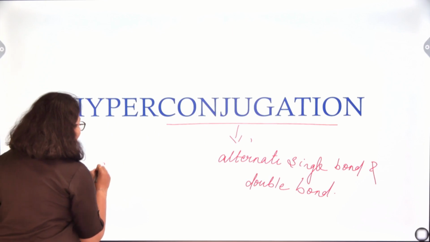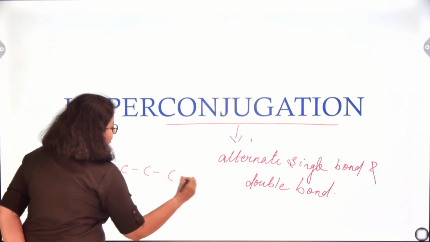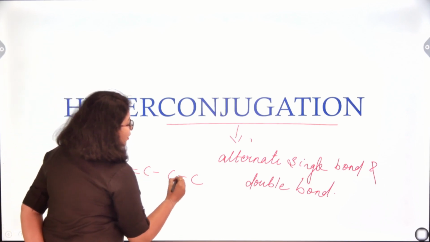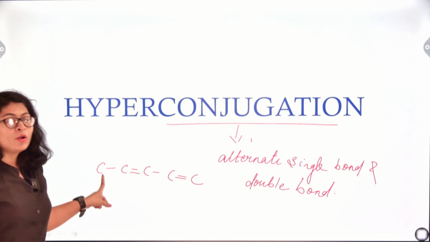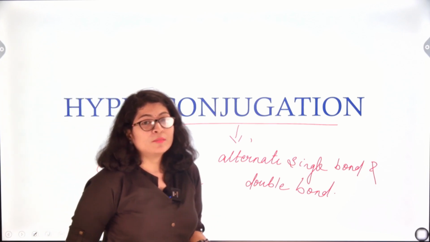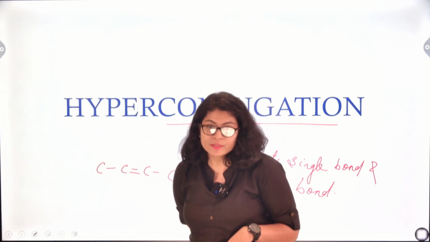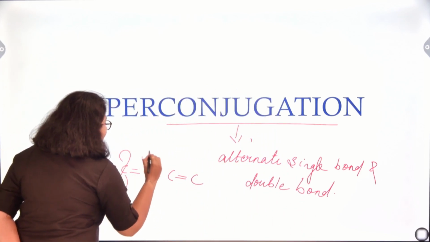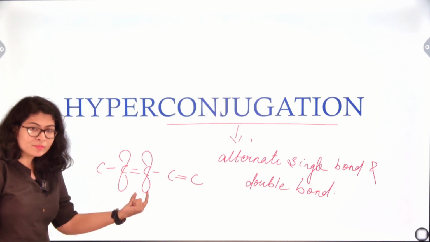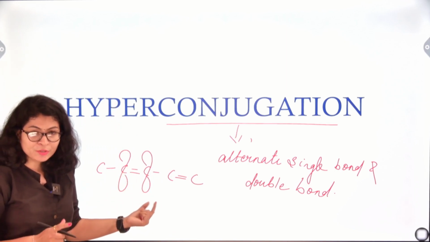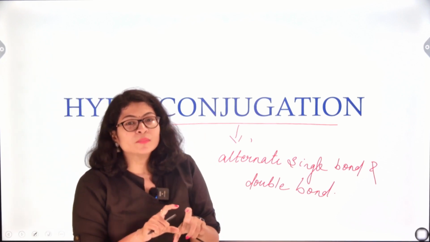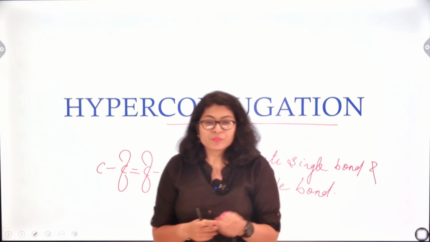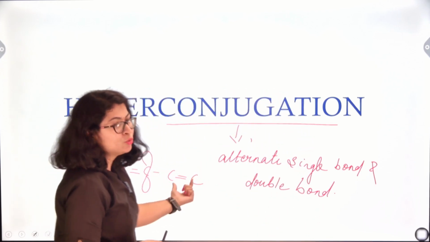Suppose I have a carbon chain wherein carbon atoms are connected by a single bond followed by a double bond, then a single bond and a double bond. Basically, a system of alternate single and double bonds, a conjugated system. In that case, what happens? How is this double bond formed? The p orbitals of these two carbon atoms overlap in a sidewise manner to form pi bonds, right? Pi bonds are formed above and below the plane. The same situation might have happened with these two carbons also.